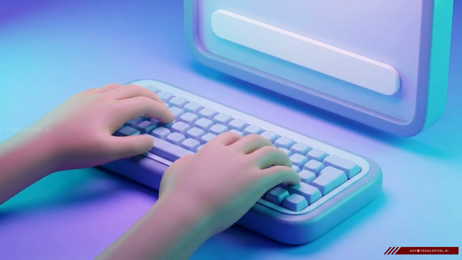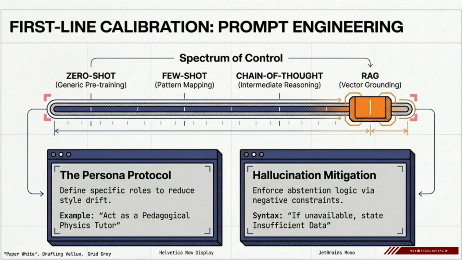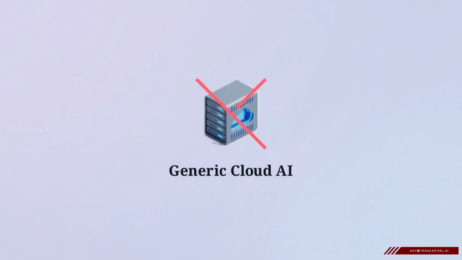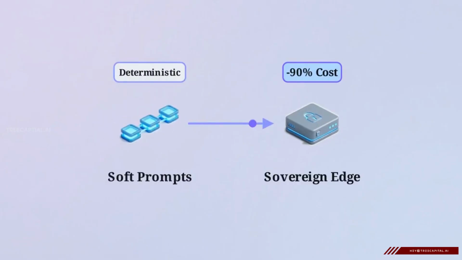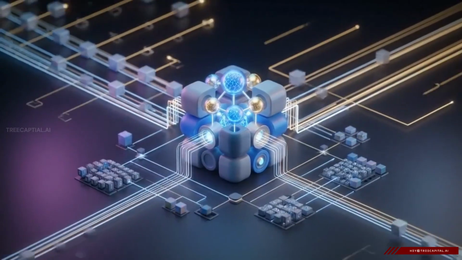The role of the prompt engineer isn't disappearing. It is simply moving away from chat boxes and toward high-level technical architecture. We are seeing the rise of the agent engineer. As this slider shows, the focus is moving toward orchestrating complex retrieval-augmented generation systems and vector grounding. The future of AI optimization isn't about building bigger models. It's about engineering smarter, low-cost steering mechanisms. To reach the next stage of efficiency, humans must step back and let the machine